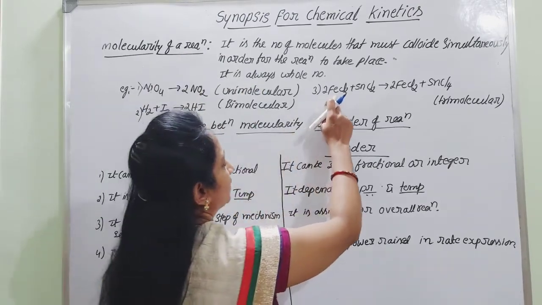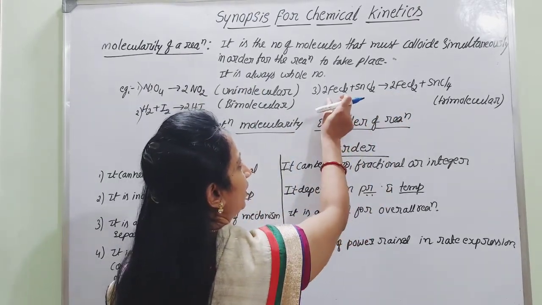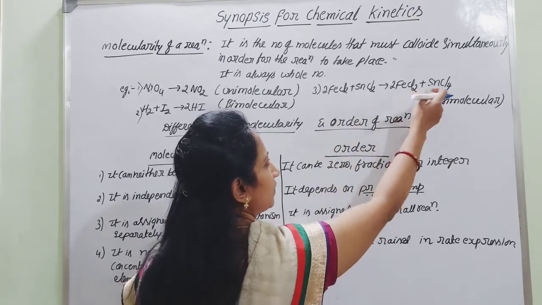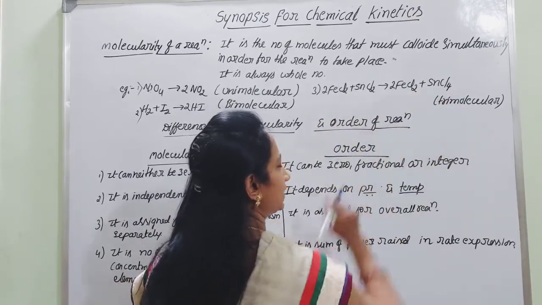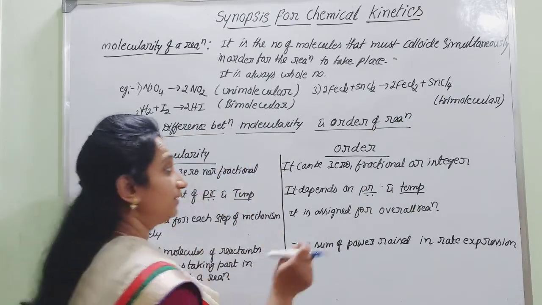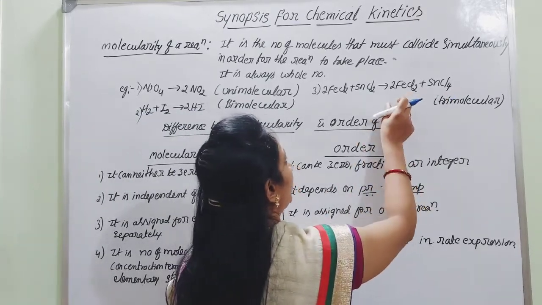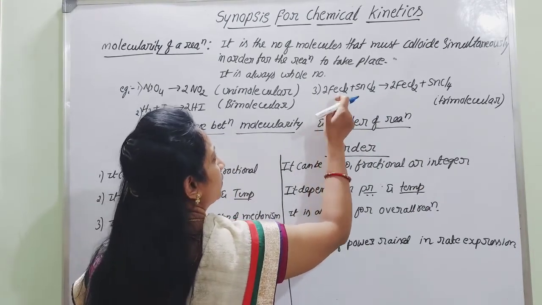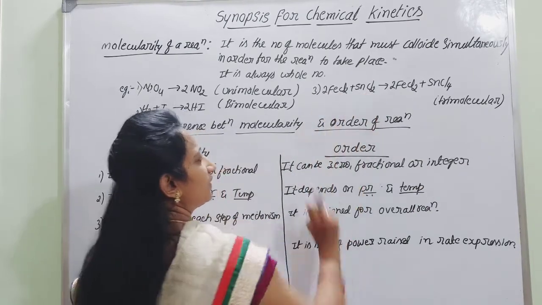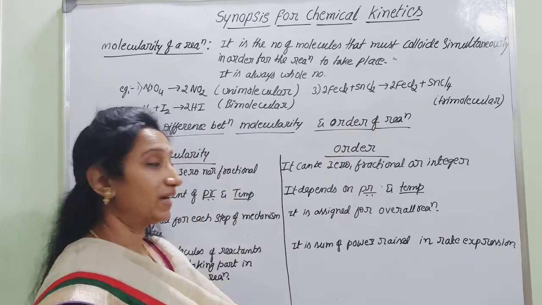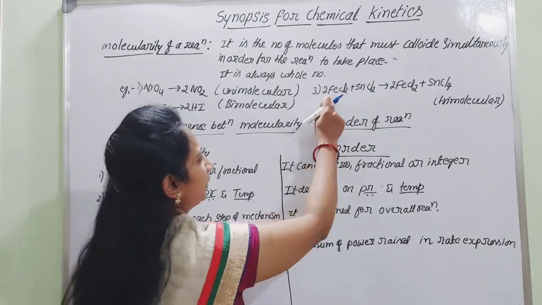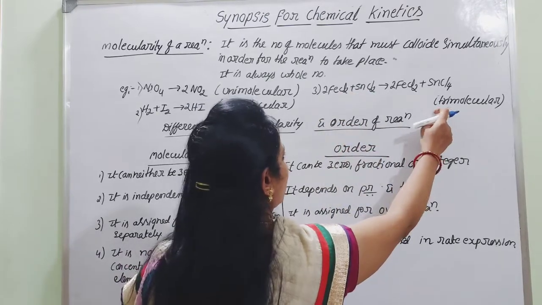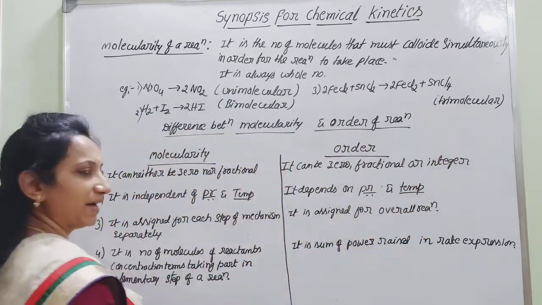Consider another example: FeCl3 and SnCl2 interact with each other, resulting in the formation of FeCl2 plus SnCl4. To obtain these products, we require the collision between 2 moles of FeCl3 with 1 mole of SnCl2. Therefore, molecularity will be equal to 2 plus 1, that is equal to 3. Therefore, it is a trimolecular reaction.